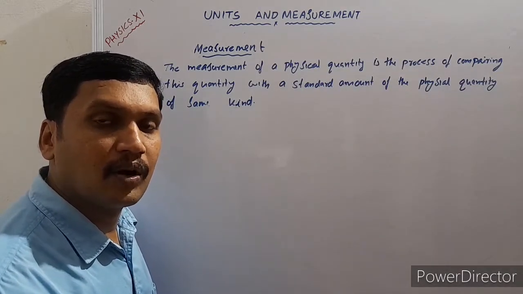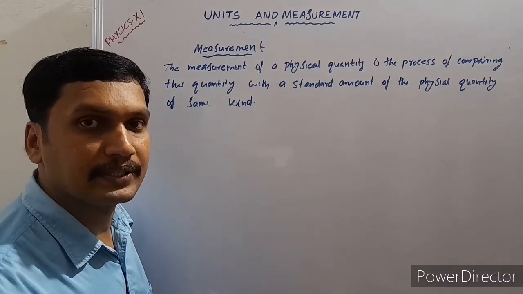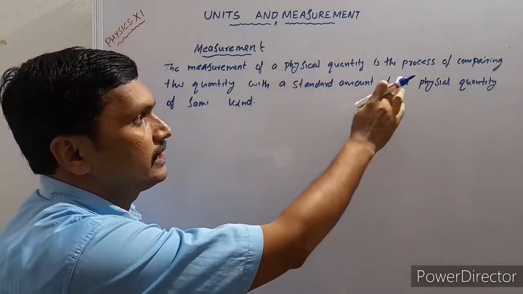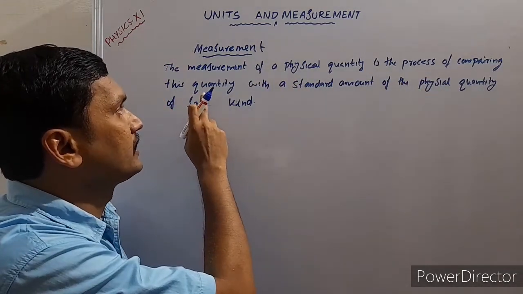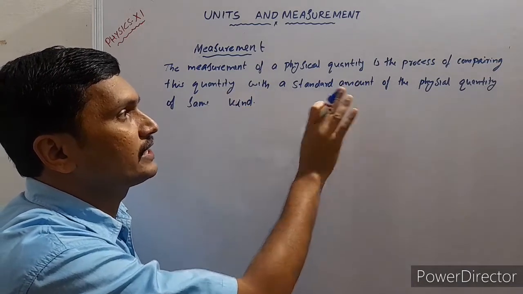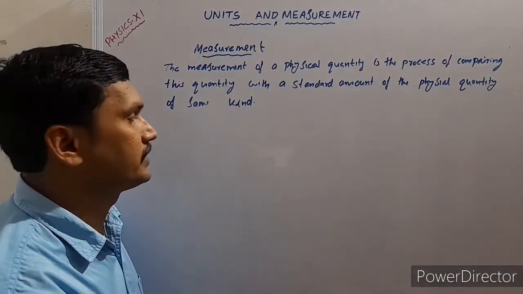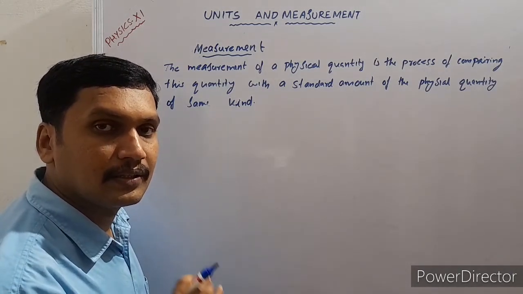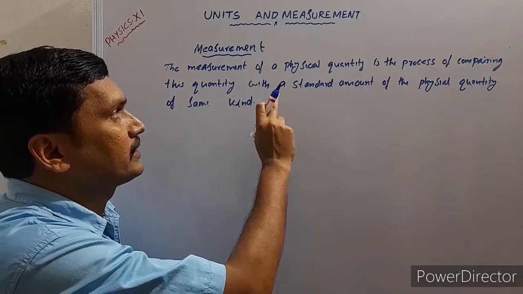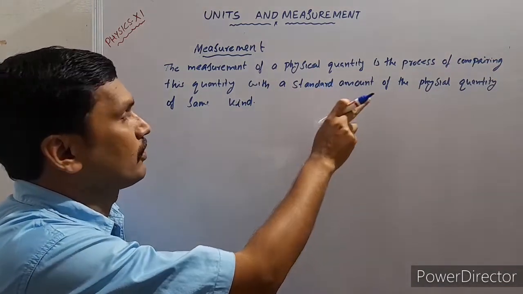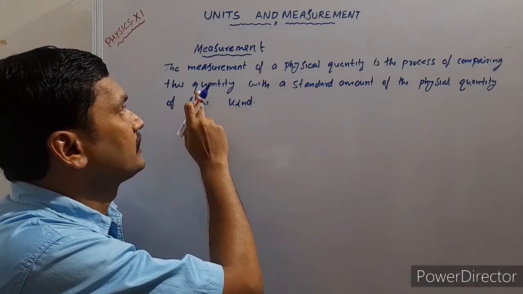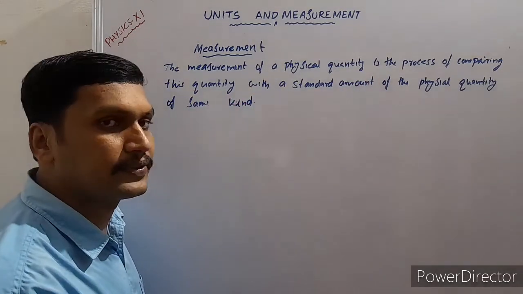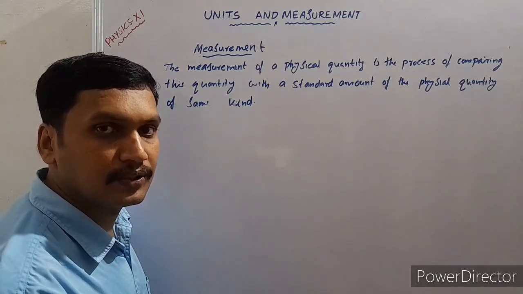Now let us see the process of measurement. The measurement of a physical quantity is the process of comparing this quantity with a standard amount of physical quantity of the same kind, known as a unit.